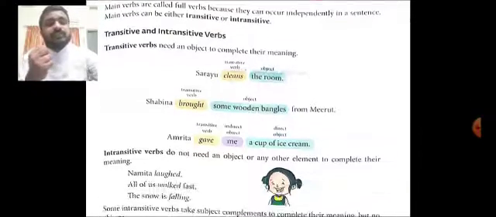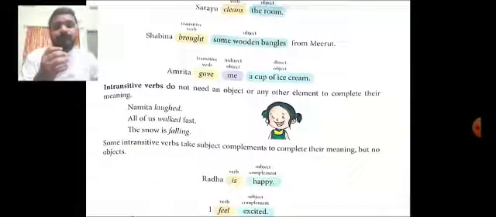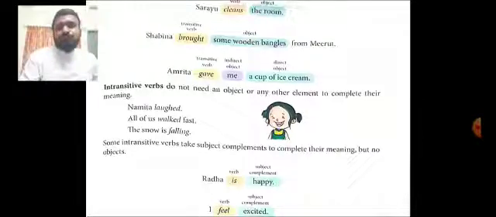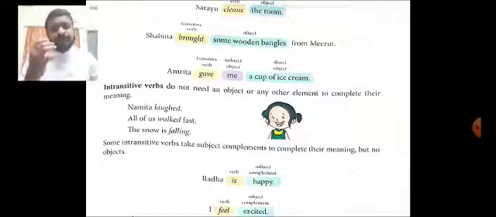Now the sentence, Namita laughed. There is nothing to be added because that is a complete sentence. Or, all of us walked fast. Or, the snow is falling. That is a complete sentence. So there is no need of an object.